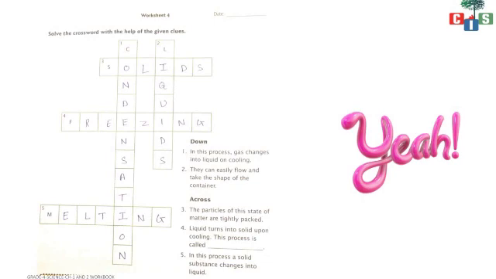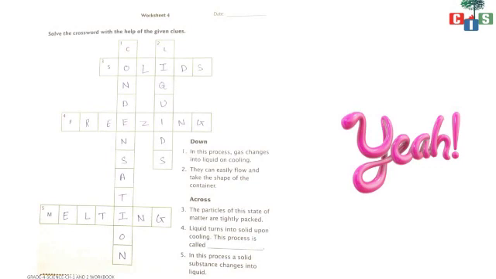The first one. In this process, gas changes into liquid on cooling. So whenever a gas changes into liquid on cooling, this process is known as condensation. Yes, so you have to write down condensation. Then the second one is, they can easily flow and take the shape of the container. What is it? Liquid. Yes. So we have to write down liquids. Now down is over. Now across we will take.